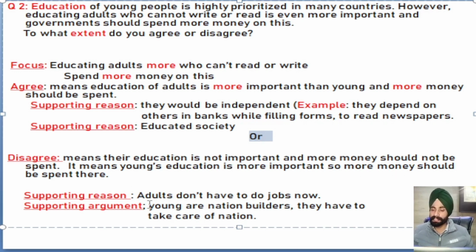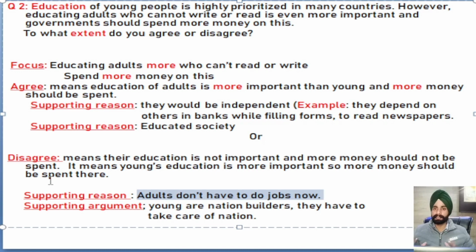So why am I saying this? What are the supporting reasons? First of all, I would say, why do we need to spend money on adults' education? They don't have to do the jobs now. If a person is in his 40s or 50s, he doesn't have to do any job. Why do we need to spend a huge amount of money on their education?